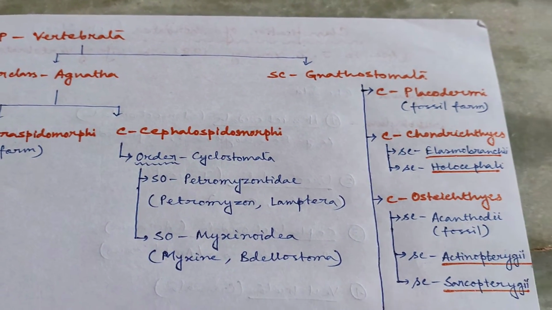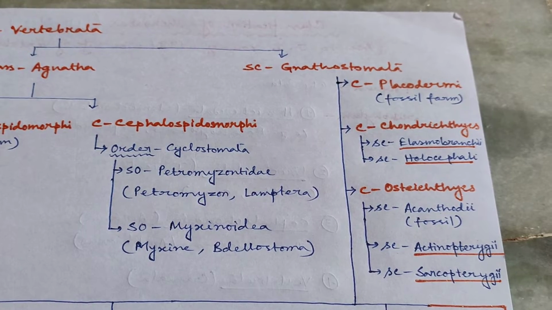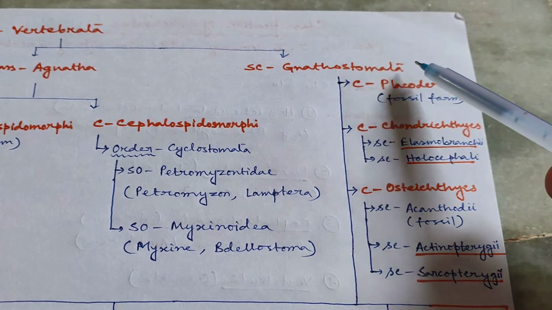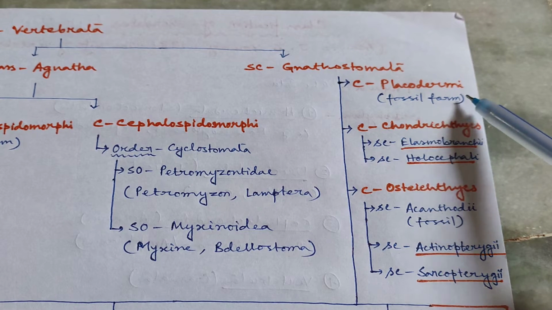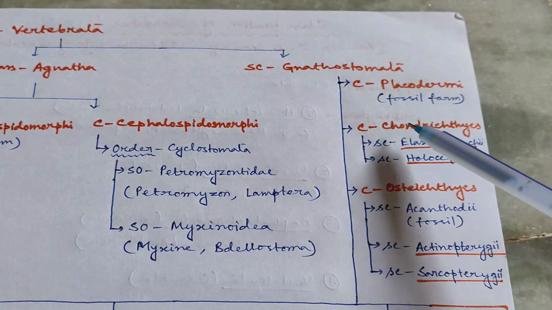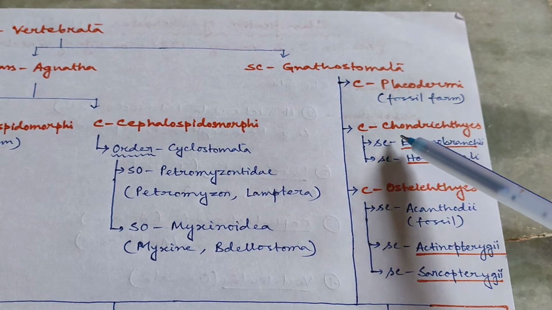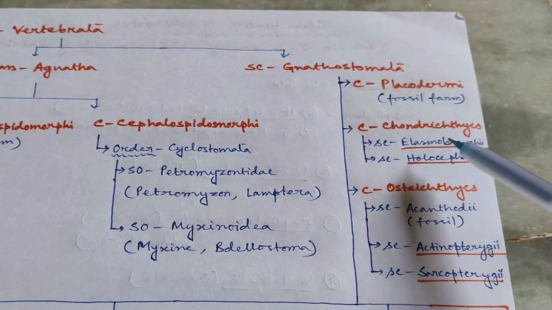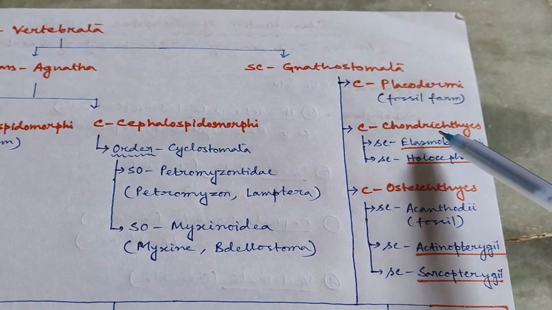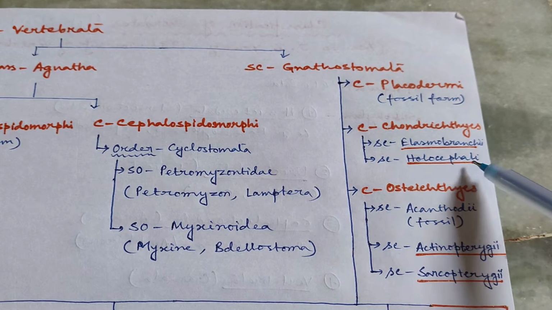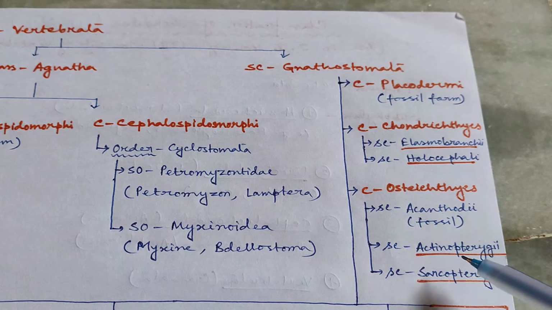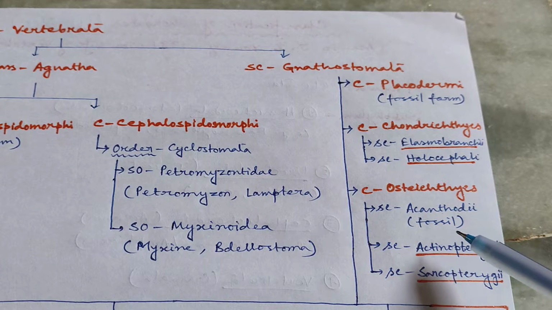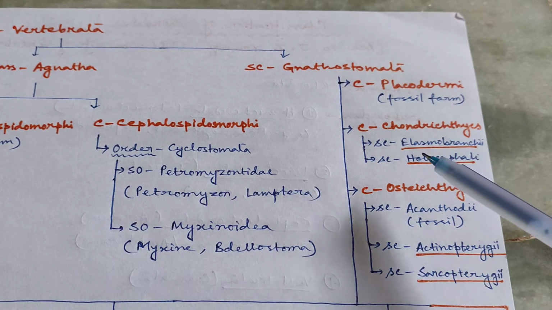Now going to the superclass Gnathostomata. Superclass Gnathostomata has various classes under this. First class is Placodermi, but we need not learn this class because it is a fossil form. Then there are 2 classes of fishes. One is Chondrichthyes, another one is Osteichthyes. Under class Chondrichthyes, there are 2 subclasses, Elasmobranchii and Holocephali. And under class Osteichthyes, there are 3 subclasses, Acanthodii, Actinopterygii and Sarcopterygii, but Acanthodii is a fossil form. So for fishes you need to learn till their subclasses.